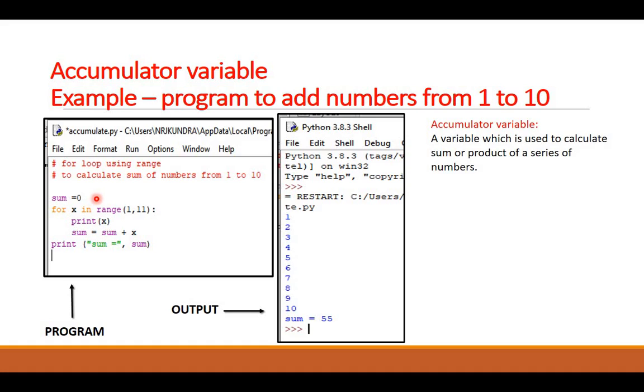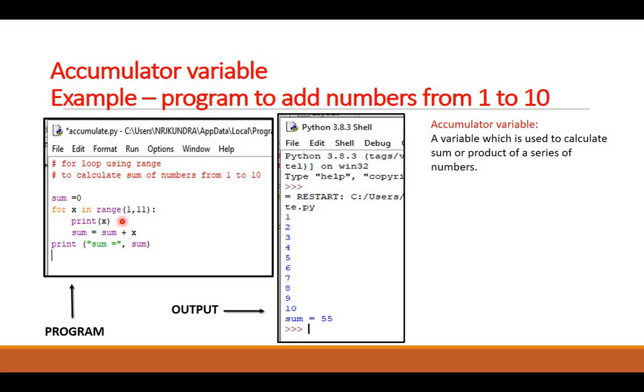What is an accumulator variable? A variable which is used to calculate the sum or product of a series of numbers. It accumulates the value in itself, gathers the value in itself. Then I need the numbers from 1 to 10. So I have a for loop here: for x in range(1, 11).